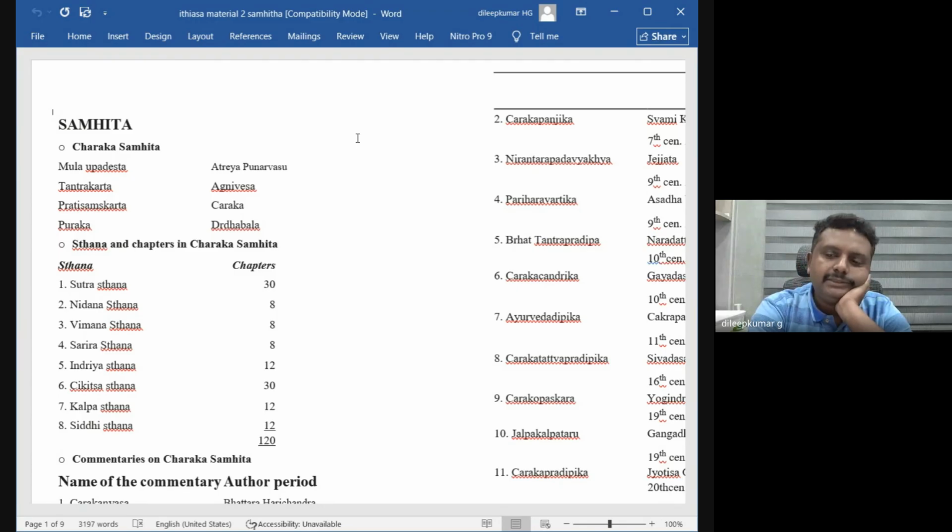Again, this Tantra was elaborated and made into a Samhita by Acharya Charaka, who is called the Pratisamskarta. Then some chapters went missing after that. These chapters were again contributed by Acharya Drudabala, who is called the Sampuraka. So the Sampuraka is Acharya Drudabala.